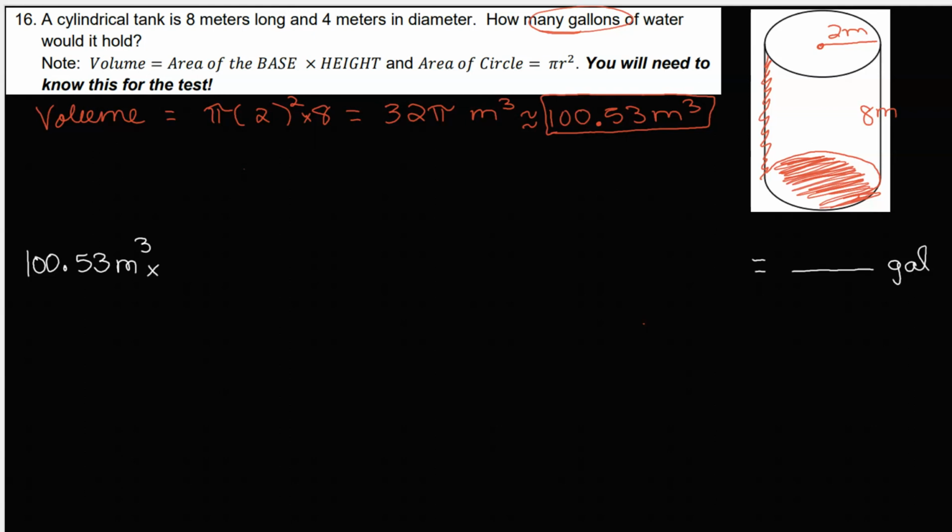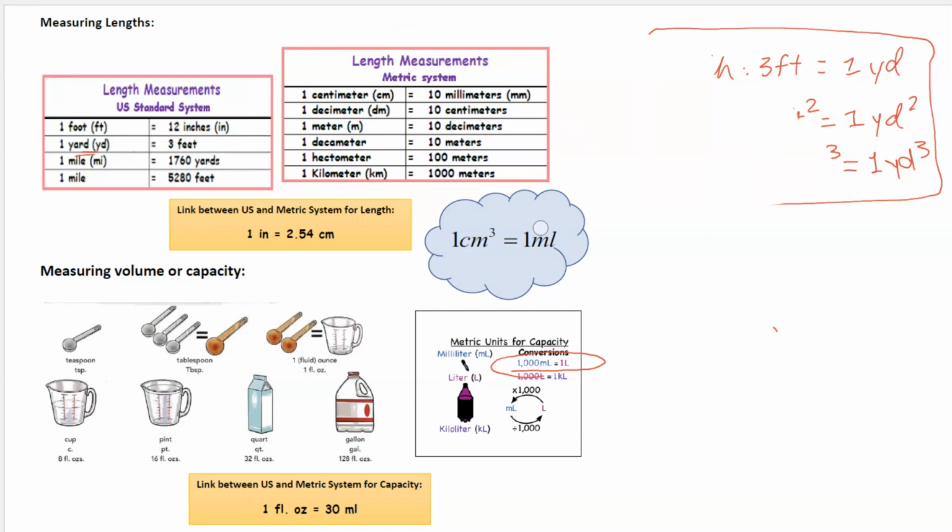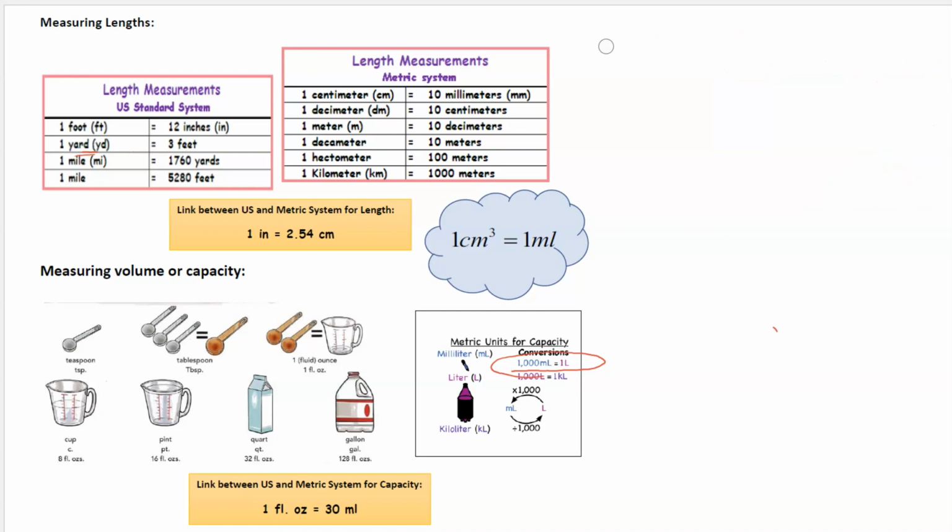So let's look at our unit conversion reference page and see how we would be able to use that, right? We are not using feet and yard here. We are going to go from meter cubed to gallon.